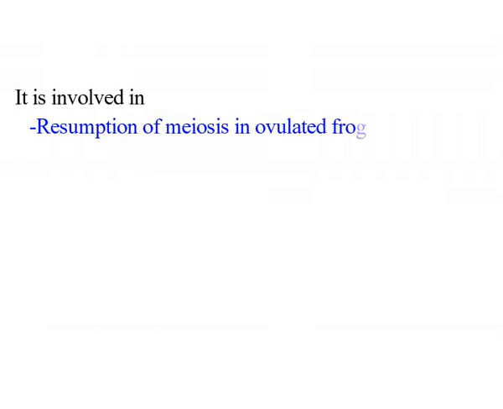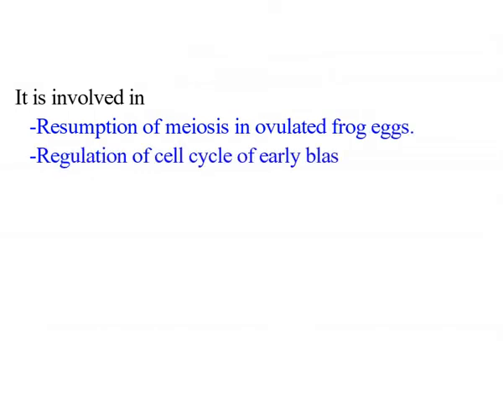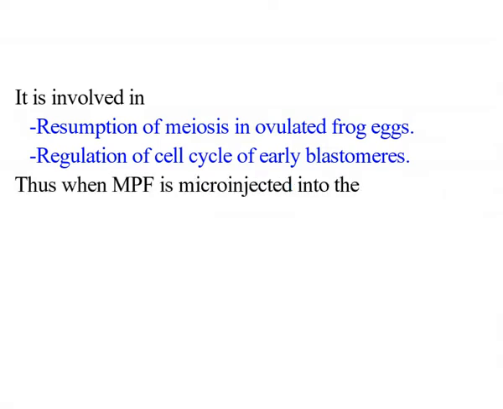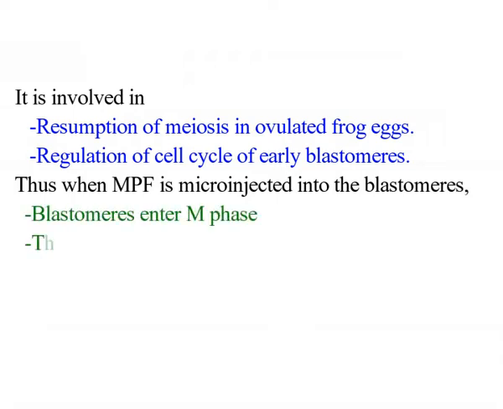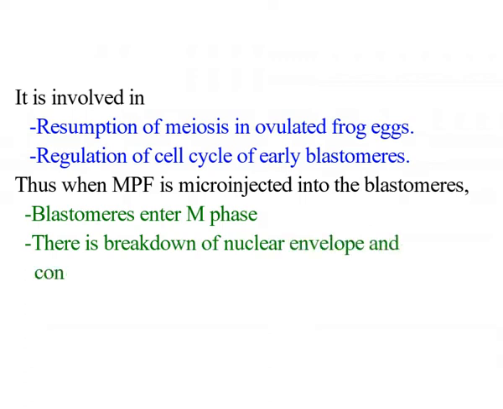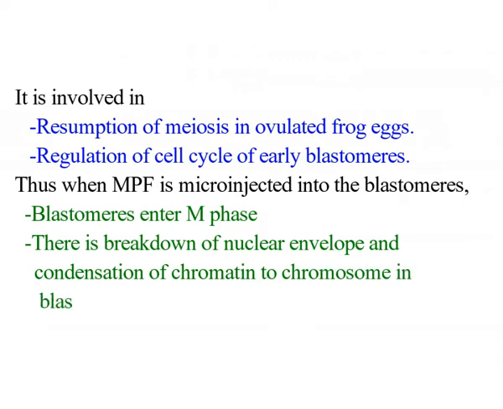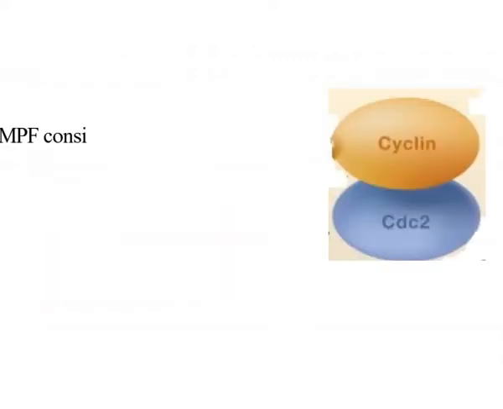The mitosis promoting factor is involved in resumption of meiosis in ovulated frog eggs and regulation of the cell cycle of early blastomeres. Thus, when maturation promoting factor is micro-injected into the blastomeres, they enter the M phase and there is a breakdown of nuclear envelope and condensation of chromatin to chromosomes in the blastomeres. The mitosis promoting factor consists of two subunits.